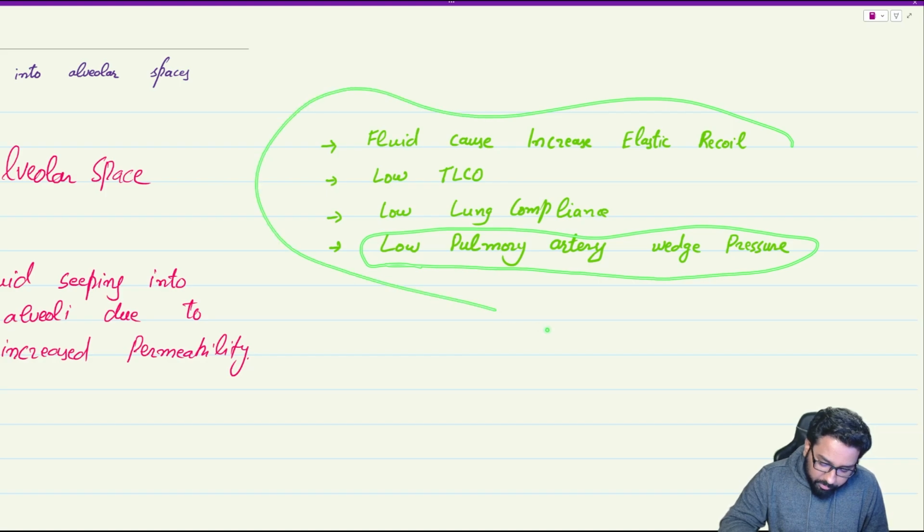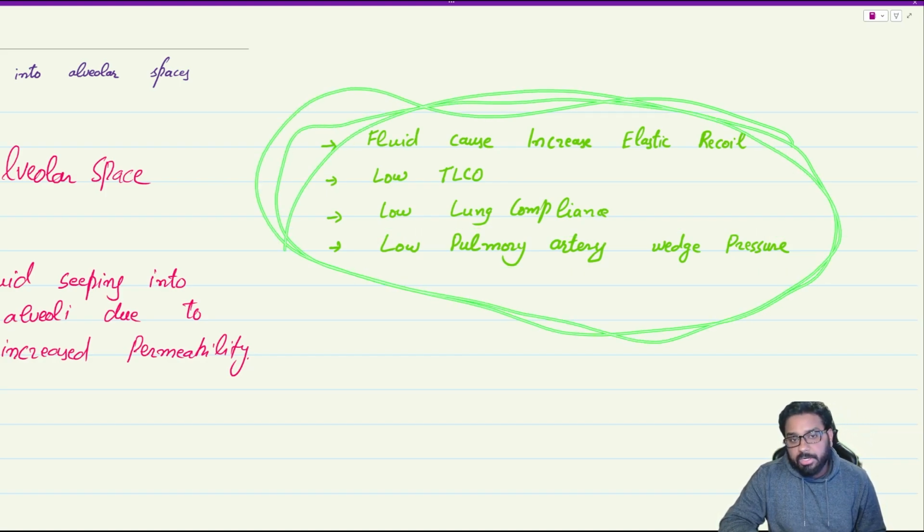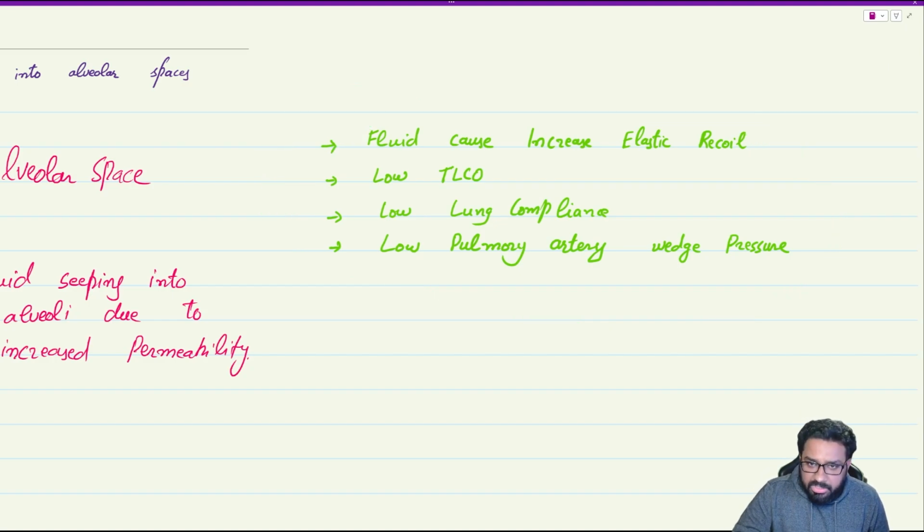So these are all the physiological changes that will occur in ARDS. Increased elastic recoil, rest of the things will be reduced. Reduced gas exchange, low lung compliance, low pulmonary artery wedge pressure. So that is ARDS. Now we know a significant event, acute deterioration. The diagnosis is ARDS. Let's move on to the next topic.